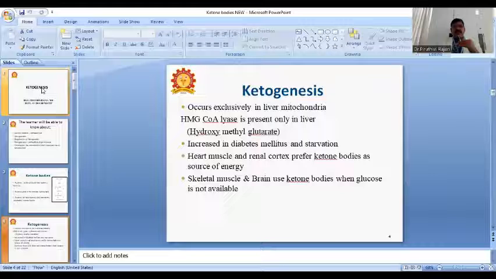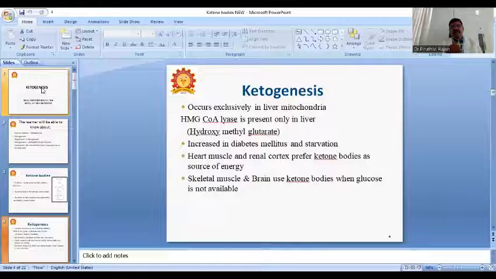It is increased in diabetes mellitus and starvation. What is starvation? Starvation is due to many conditions: fasting, for religious purposes, chronic metabolic disease, poverty, major disease, and major surgeries.